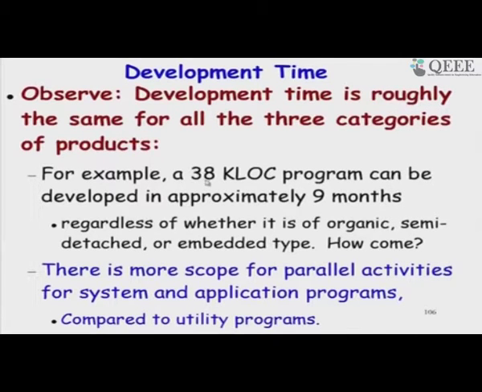So, that is what I have written down here. It is roughly the same for all three categories of software. Sorry, 9 is a mistake here, it should be 14, I just wrote 9 here. So, a 38 kilo lines of code software takes about 14 months, and this 14, if you substitute there, it is regardless of whether it is organic, semi detached or embedded. It may become 13.9 to 14.9 etc., but roughly that much. So, the answer is that there is more scope for parallel activities for complex software.